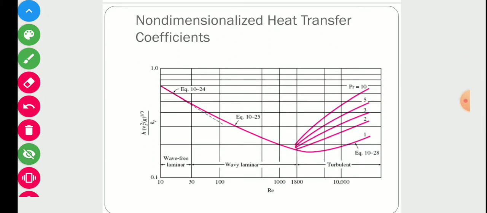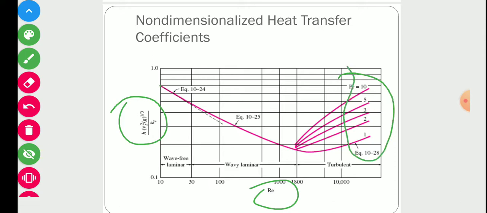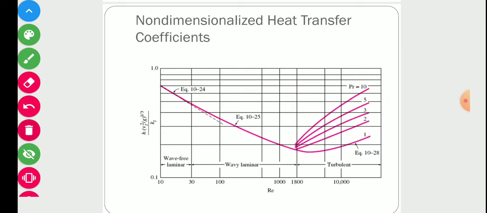This is the graphical representation for laminar flow. Here on the y-axis we have the heat transfer coefficient, and on the x-axis we have the Reynolds number. This is the graph, and because that equation also includes the Prandtl number, for different values of the Prandtl number we get these different curves.